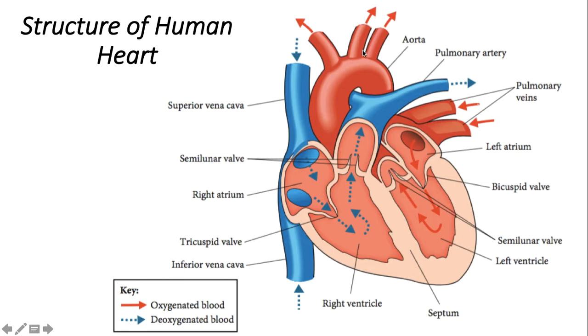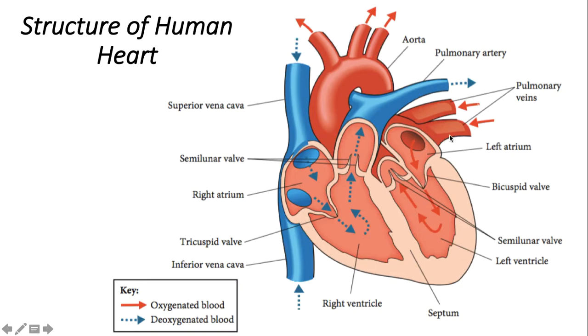Okay, so we have 3 already, right? Inferior vena cava, superior vena cava, pulmonary artery. And then when the blood gets oxygen from the lung, it will go back to the heart through the 4th blood vessel, we call it pulmonary vein. Okay, previously I said vein supposedly carries deoxygenated blood, right? So except for pulmonary vein, it carries oxygenated blood from the lung into the heart.